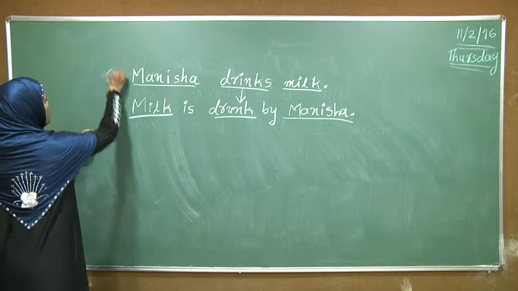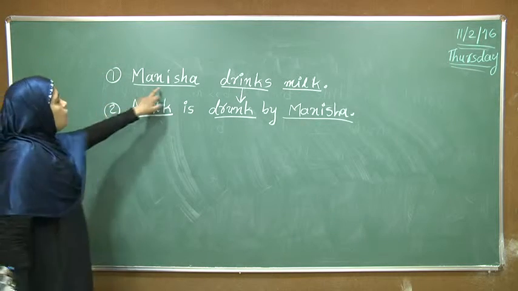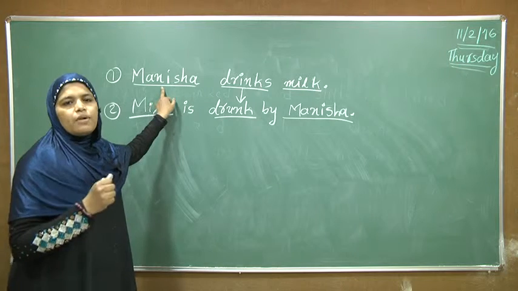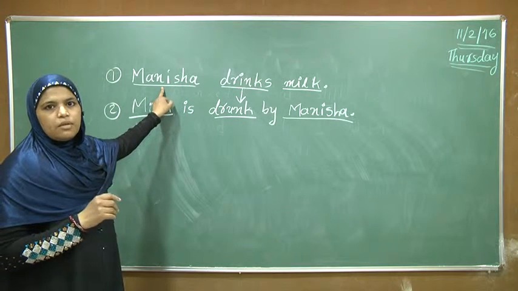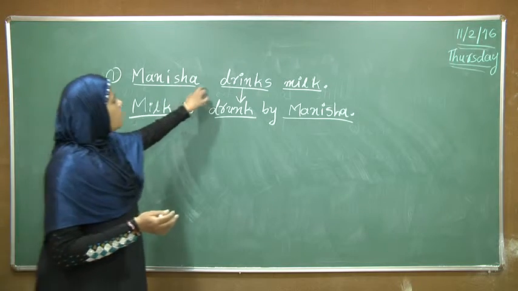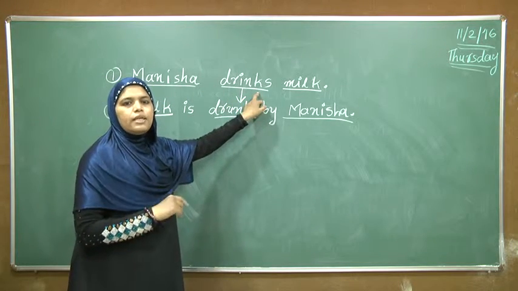So in the first sentence Manisha has the supreme power of the sentence. Means Manisha is the subject, and the subject is the doer of the action in this sentence.